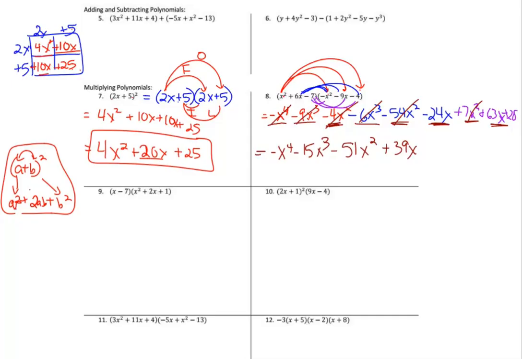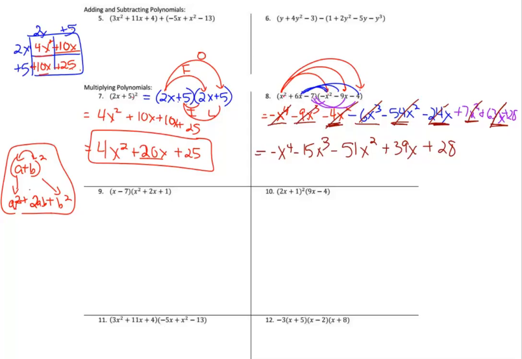Okay, I agreed with 39x. And then, so I've used my x terms. The only thing left is the constant, and there was only one of those, and that was a positive 28. And I believe we are done with that one. So let me double check my answer. Negative x to the fourth minus 15x cubed minus 51x squared plus 39x plus 28. We are done with number 8.